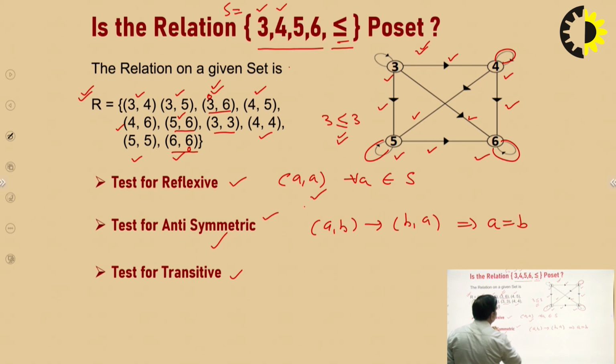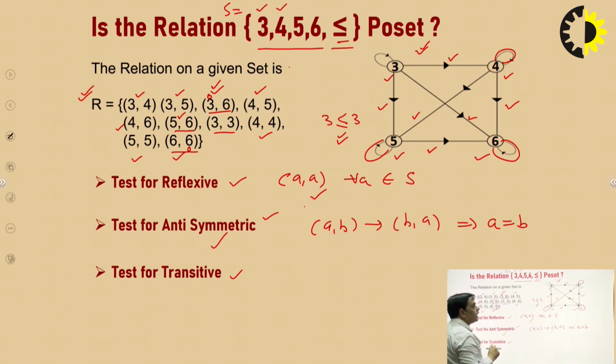Now I will check for (4, 4). It has the pair (4, 5), so (4, 5) must exist, and it already does. It has also been completed. Then (5, 5): I will find out the pairs which start from 5, which is (5, 6), so (5, 6) must exist, and it already does. Now I will check (6, 6). I will find out the elements which start from 6. There is no element which starts from 6, so there is no need to check this particular pair for transitivity.